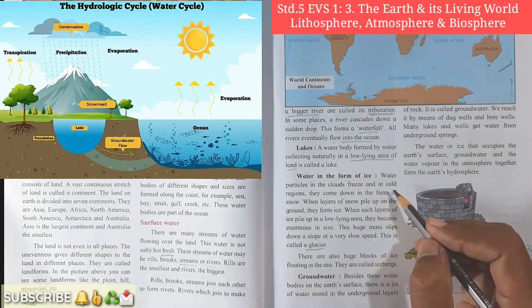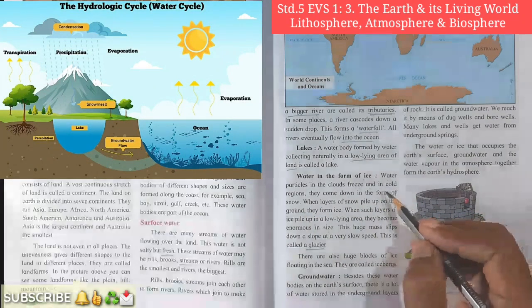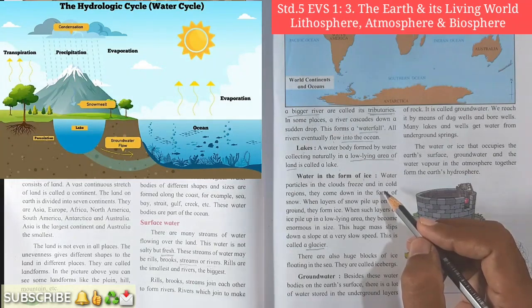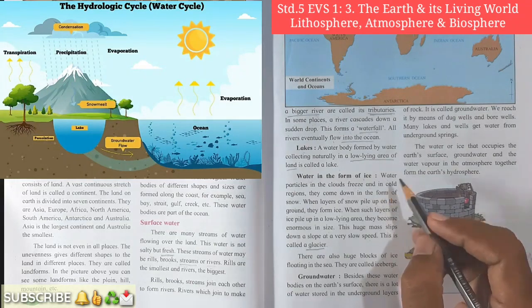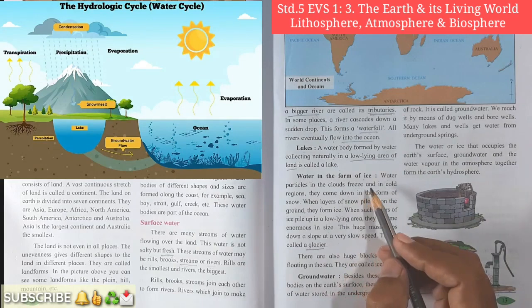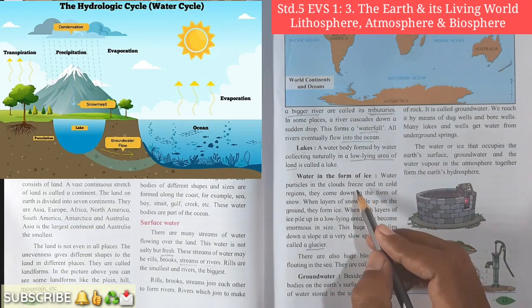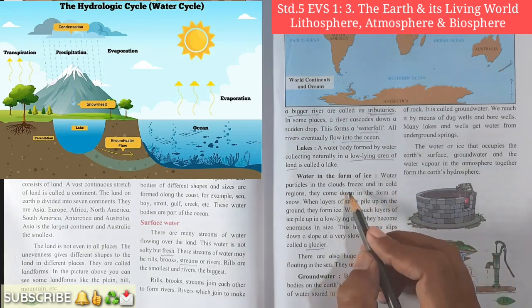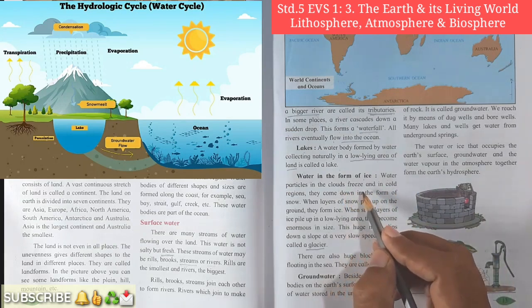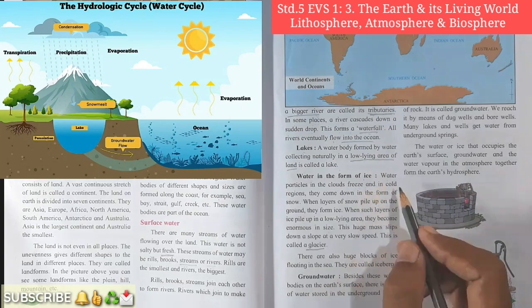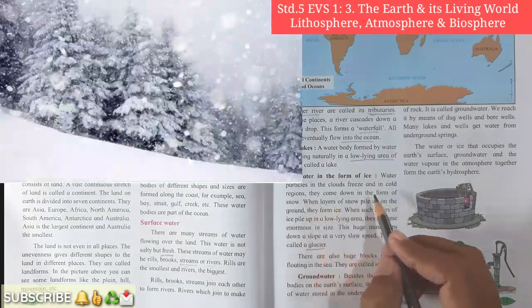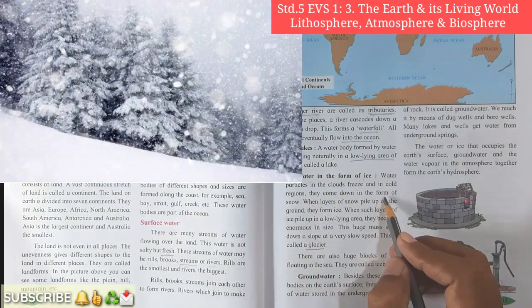After condensation, the vapor converts into smaller particles, and when the particles come together, they form droplets. If it is very cold, the droplets convert into ice or snowballs. Thus the snow falls down in the cold region.